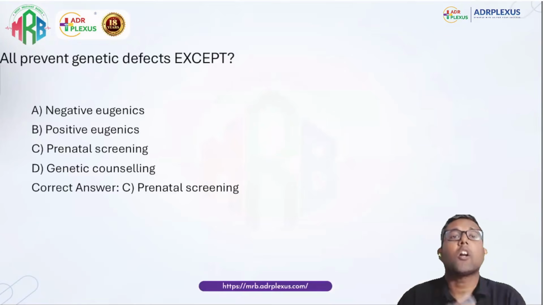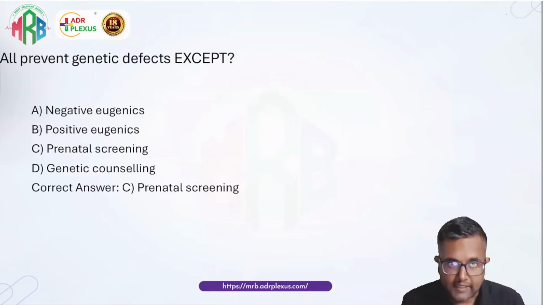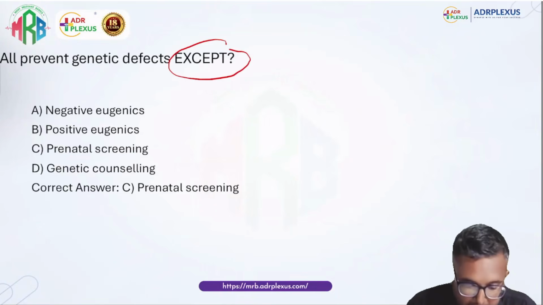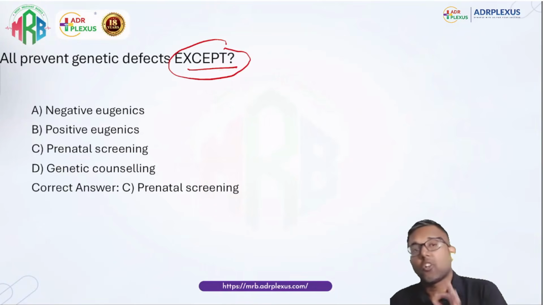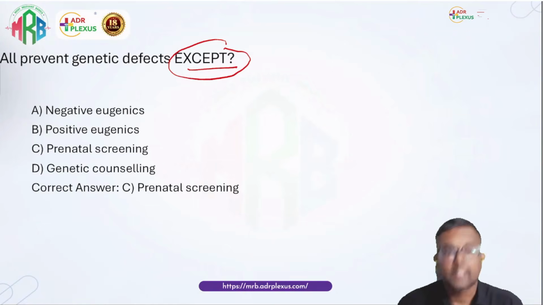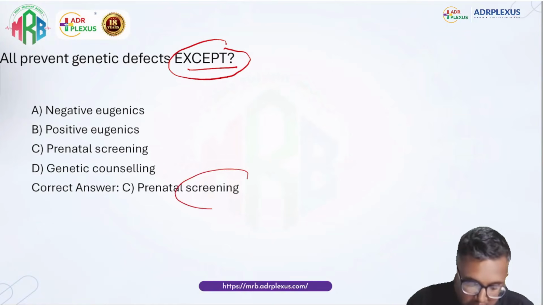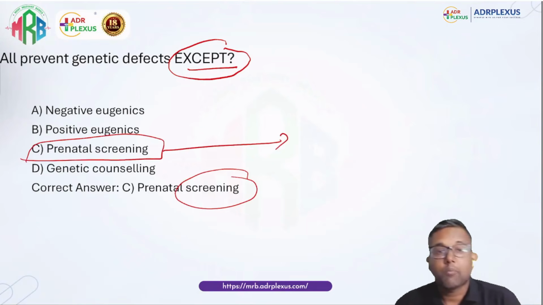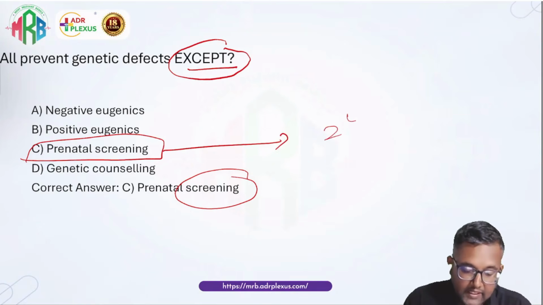So next, all prevent genetic defects except. I think if the word except is missing, then it is not a proper question, so you have to check the question. During the recalls, many told the word except was missing. See, always screening. Screening comes under what type of prevention? It comes under secondary prevention.